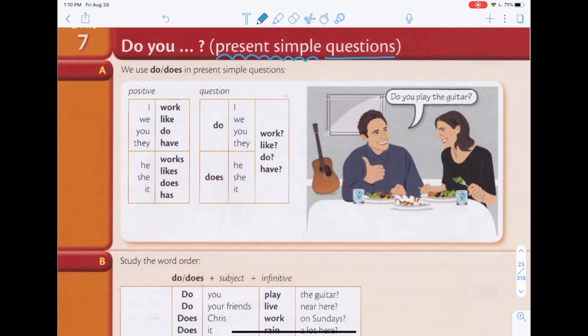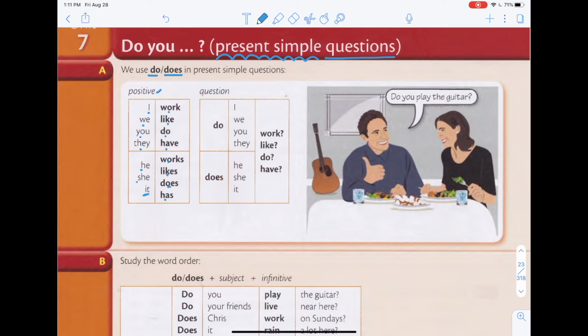So over here, when you're asking questions in present simple, you use do or does. So I hope you remember when you use do and when you use does. Just to refresh, do, you use it for I, you, we, they. Does, you use it for he, she, it. Alright? So let's recall the positive terms. So over here we have I work, we like, you do, they have. He works, she likes, it does, it has. Okay, this is how you say present simple in a positive way.